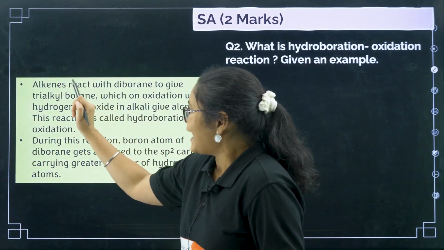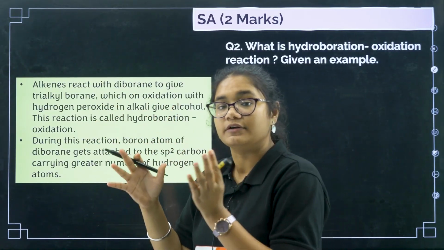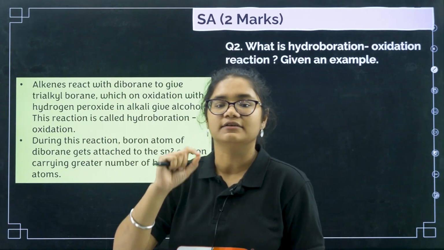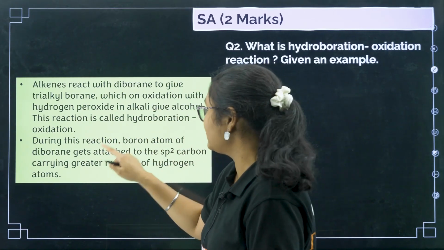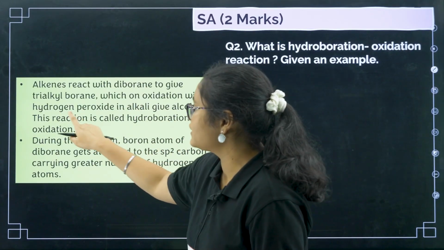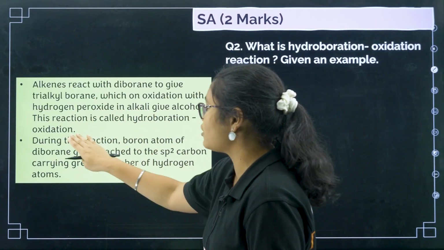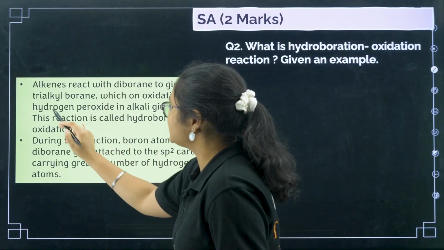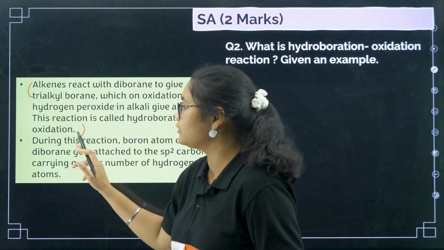Now see, alkenes react with diborane to give trialkyl borane, which on oxidation with hydrogen peroxide in alkali gives alcohol. This reaction is called hydroboration oxidation reaction. This much is enough for the definition. I have written the rest for your knowledge, but you need to write only this much.